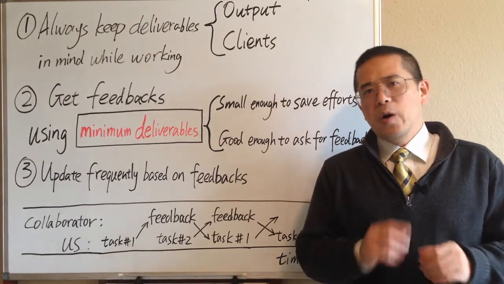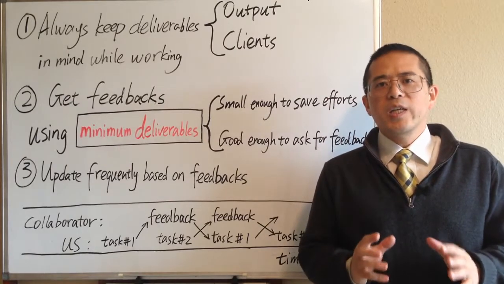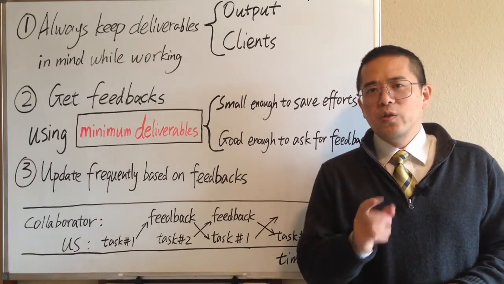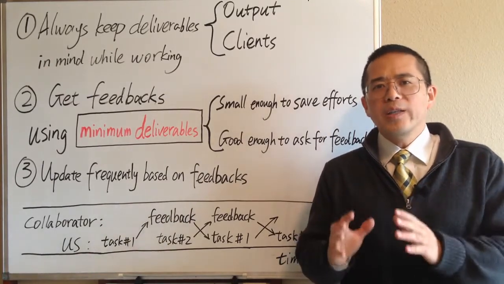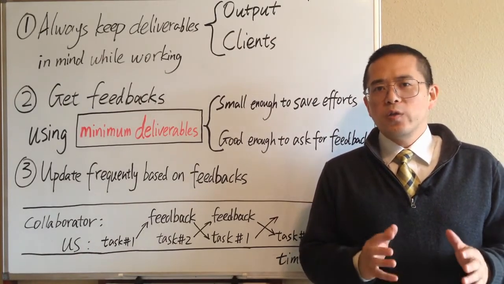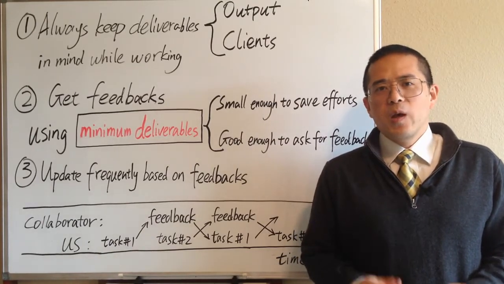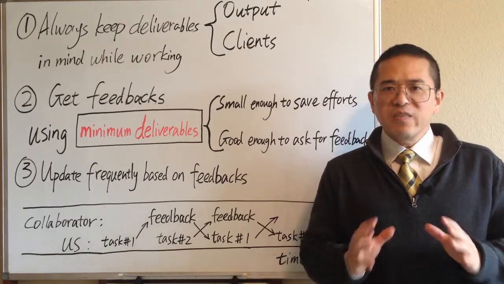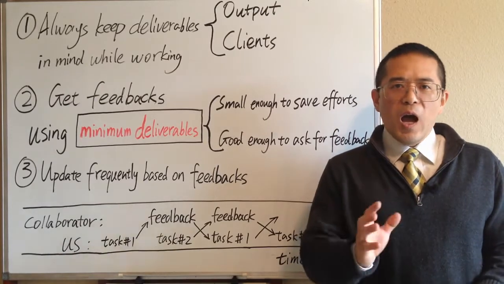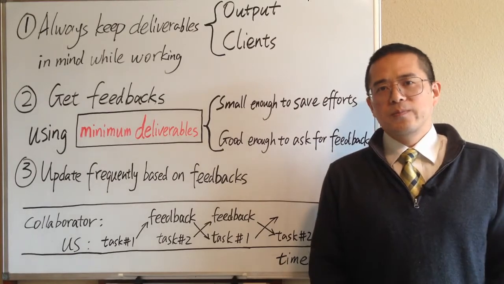So it is very important to always have a clear picture of the final output in order to keep our work on the right track. What should the final output look like? What are the most important elements of the final output? The answer should determine where we put most of our efforts. In order to work effectively, whenever we invest a significant amount of time into the work, we should always ask how the current efforts can contribute to the final output.